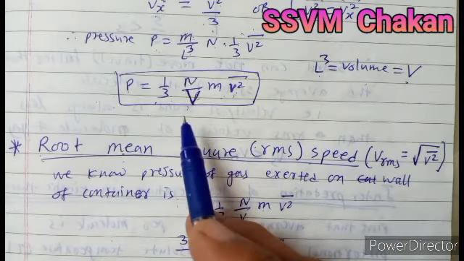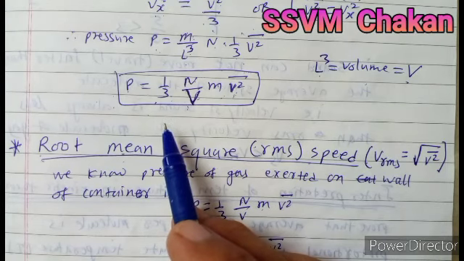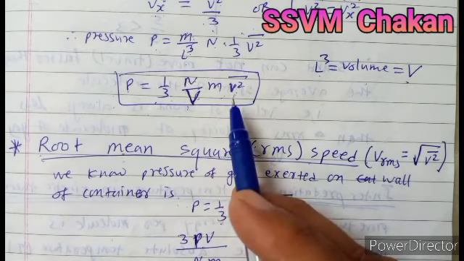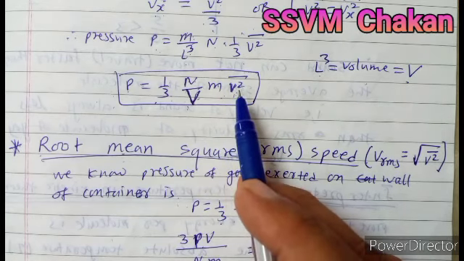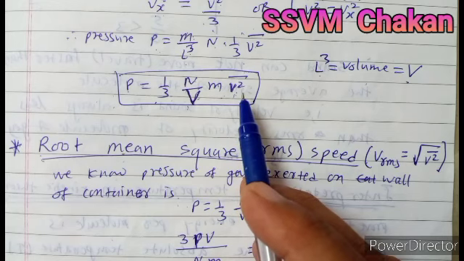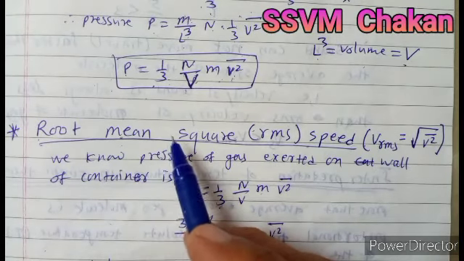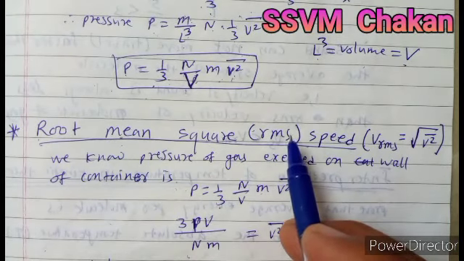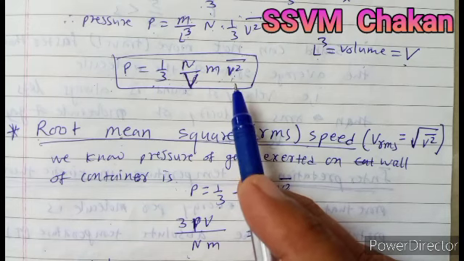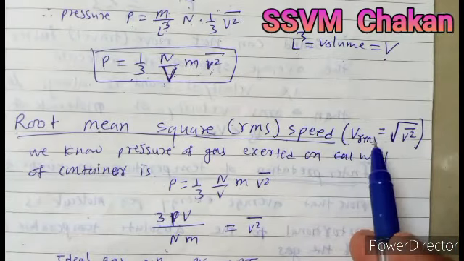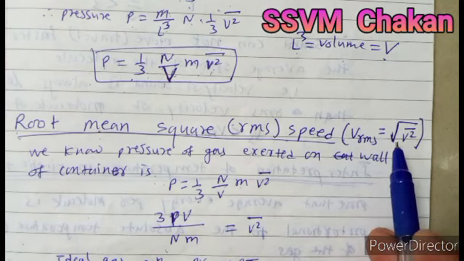In the previous period, we derived the formula of pressure exerted by the gas present in a container. In that formula, one term is V square bar, which is nothing but the mean square speed. Now we derive the root mean square speed. If you take the square root of this V square bar, then we get the root mean square speed.